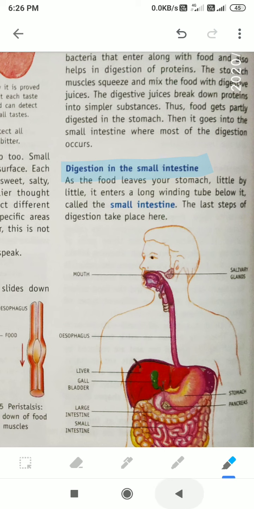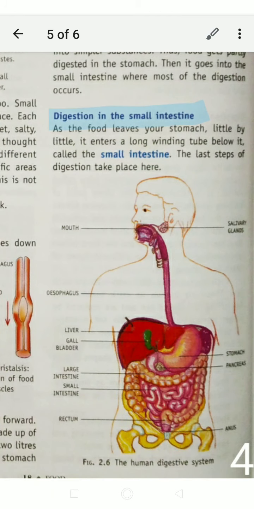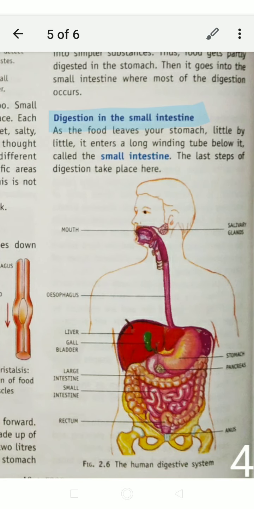Okay, you can see the picture. See the picture properly. Our digestive system. It enters from the mouth, esophagus. This is the J-like structure, stomach. After that, small intestine, large intestine, rectum, anus. You can see. You have to see properly. And you should draw the picture of our digestive system. Everybody should draw the digestive system properly. And there are liver, gallbladder. They secrete some juices which help in digestion.